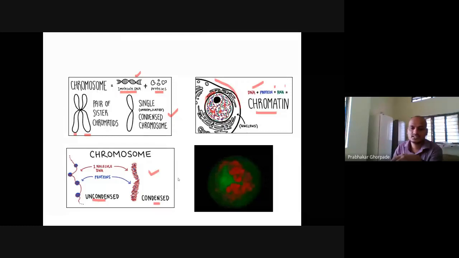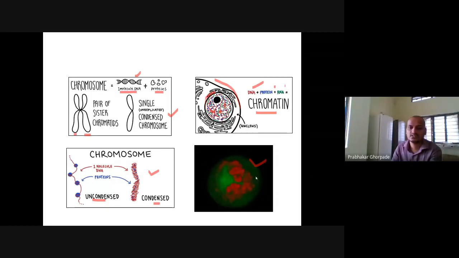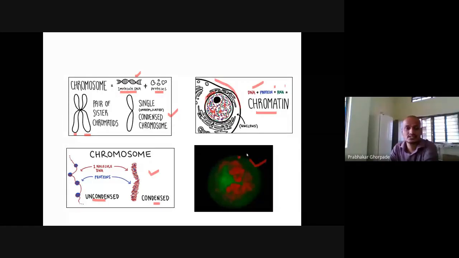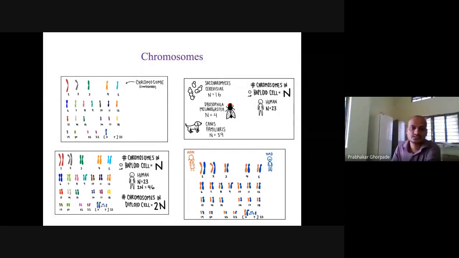And this is the cell cycle phase. In this cell cycle phase only can you see chromatid separation. Now, how does a chromosome look? If you stain chromosomes, the condensed chromosome looks like this chromatid structure. One chromosome, two chromosome, three chromosome, likewise we have 22 chromosomes, and the 23rd can be either an X or Y chromosome. So these are the structures of the chromosome.